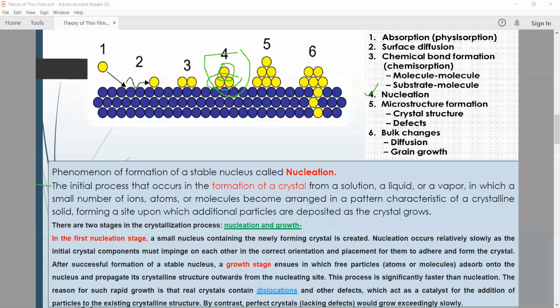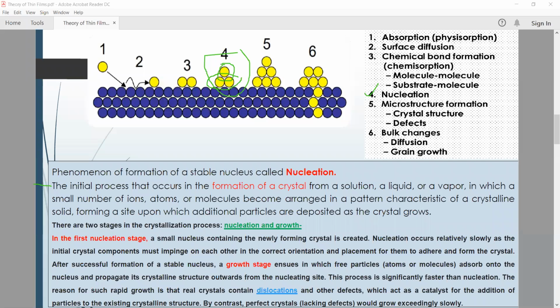Okay, and if we talk about the process of nucleation or types of nucleation, nucleation is the birth stage of film. Keep in your mind, you have to remember this point, that nucleation is the birth stage of film.